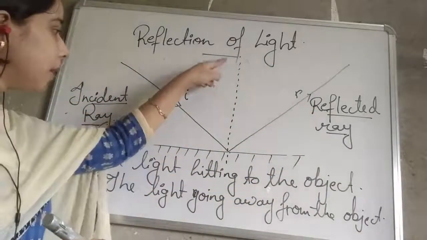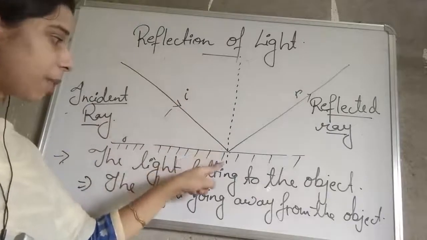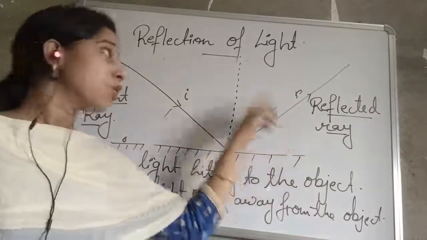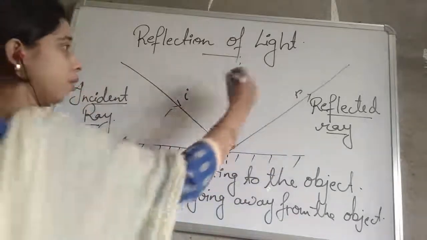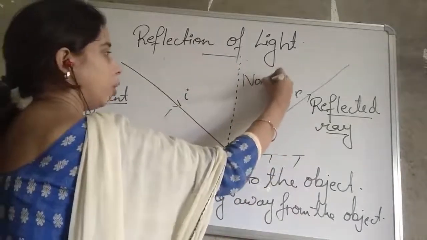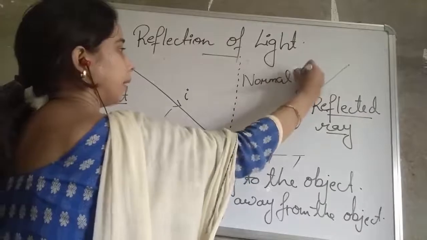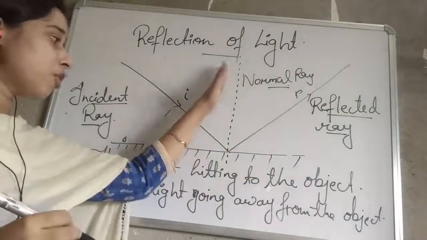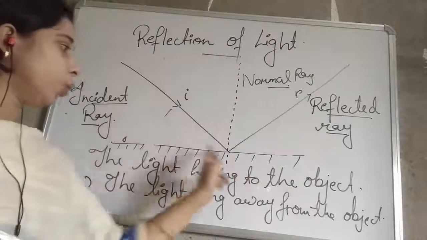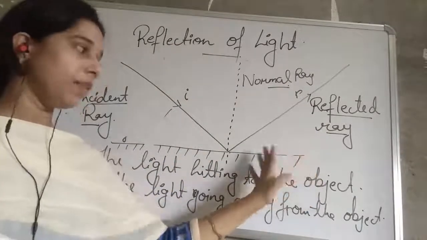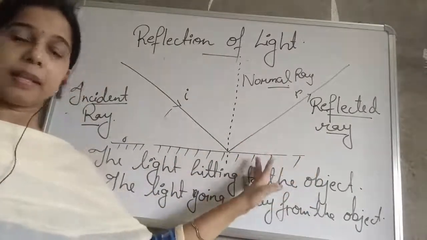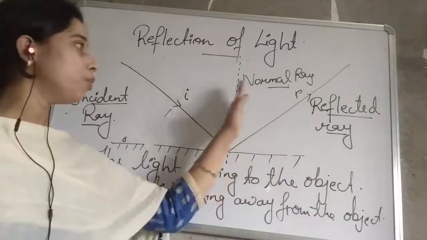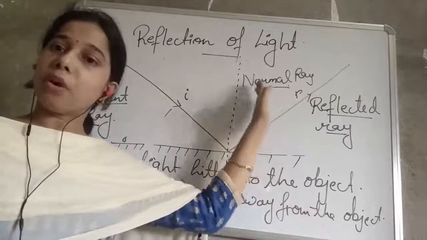Now you can see here a dotted structure, which comes just in the middle of the incident and the reflected ray. This dotted structure we call the normal ray. The normal ray is a ray which comes perpendicular to the object. Here we have taken a mirror, so we can say the ray which is perpendicular to the mirror, we use the term for it, that is normal ray.